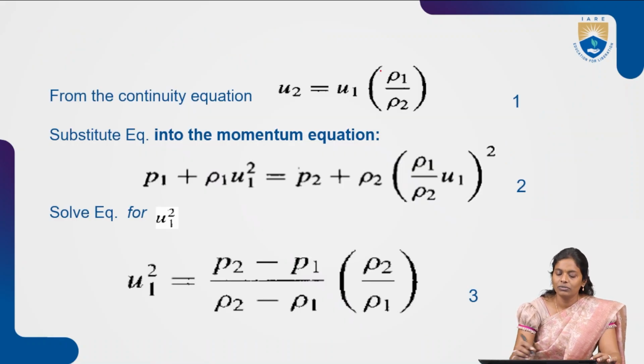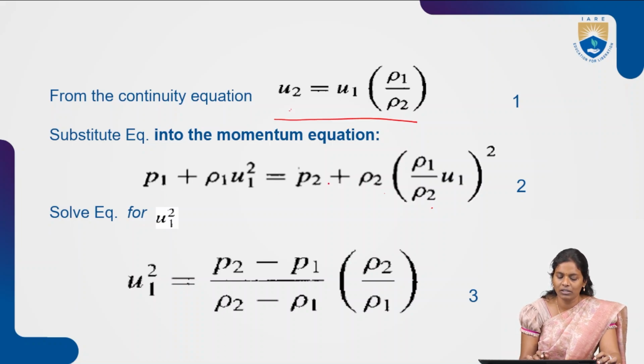We know the continuity equation, ρ1 u1 equals ρ2 u2, so from there we find the u2 expression. Then we know the momentum equation, P1 plus ρ1 u1 square equals P2 plus ρ2 u2 square. In place of u2, we substitute from the continuity equation. Once this is done, we calculate u1 square. So, what is u1 square? Just solve it.